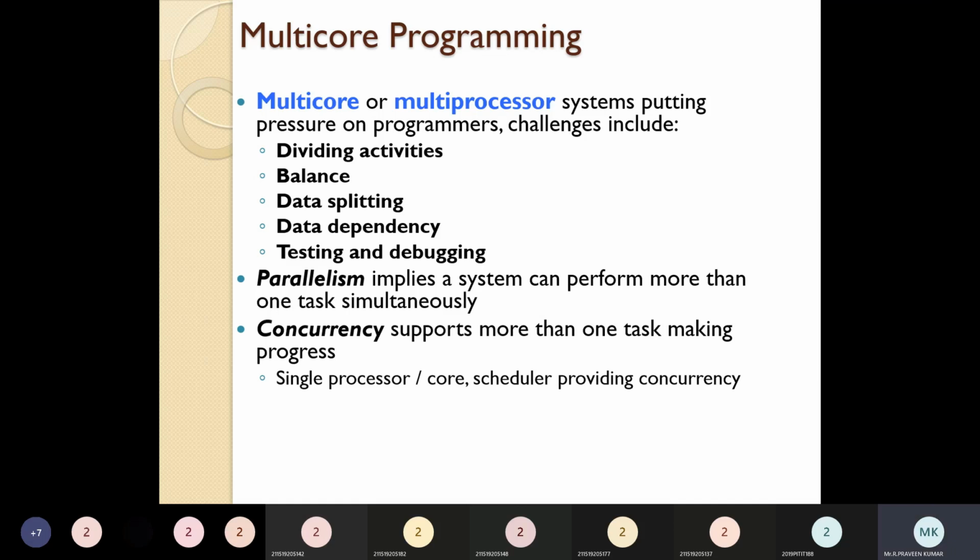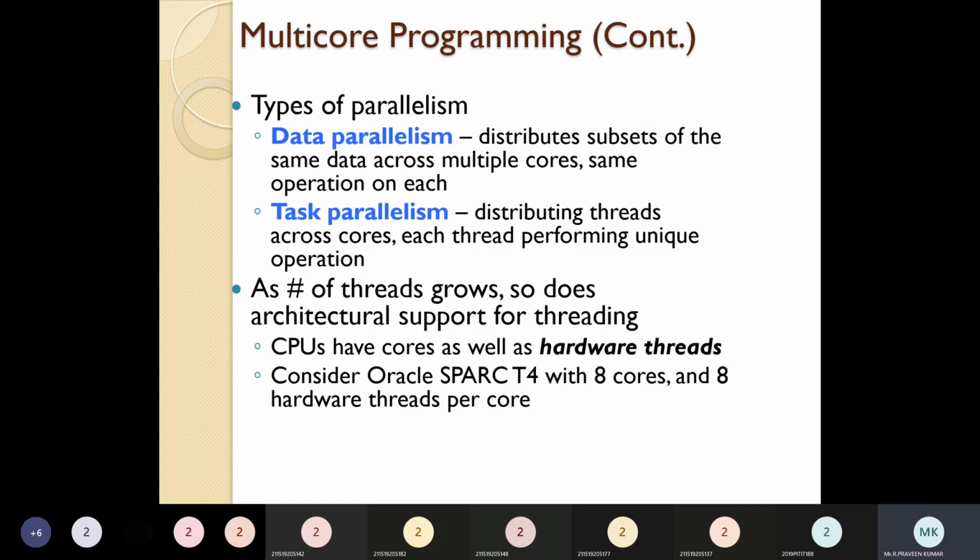With parallelism, more than one task can be performed simultaneously. Concurrency means not only giving priority to one particular task, but giving priority to all the other tasks. It tries to execute all the other processes, and if one process is taking more time, it will immediately stop that and provide the processor to some other task. That we call concurrency. A single processor core scheduler provides concurrency. Most probably, if it is a multiprocessor, parallelism will be needed. If you go through a diagram, you can easily identify that.